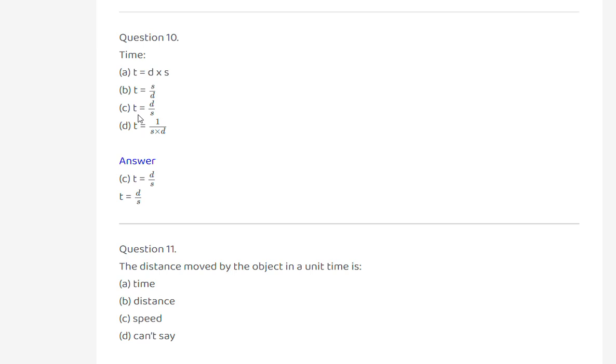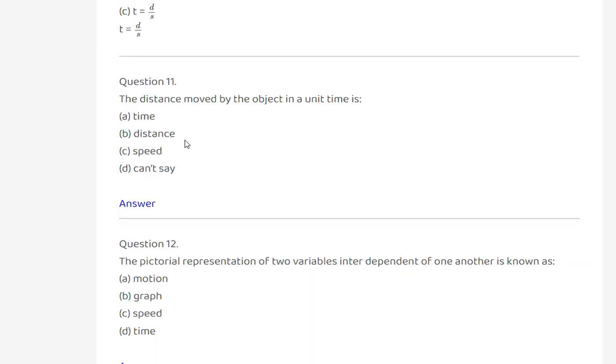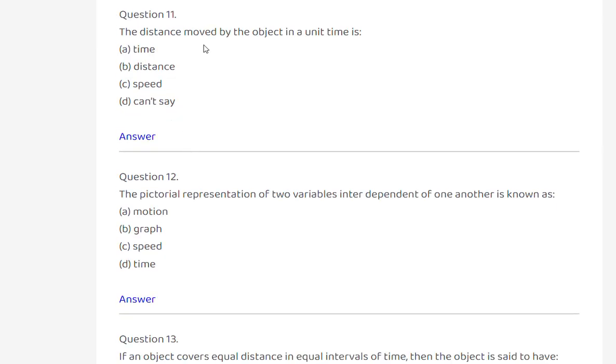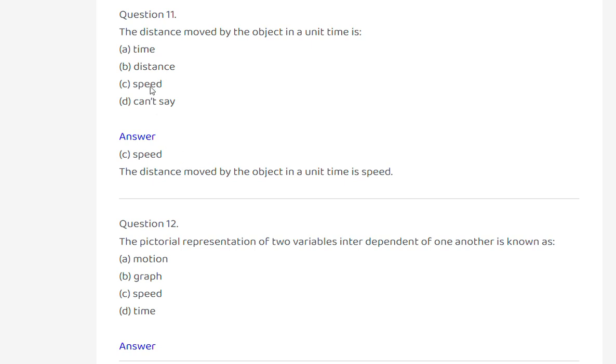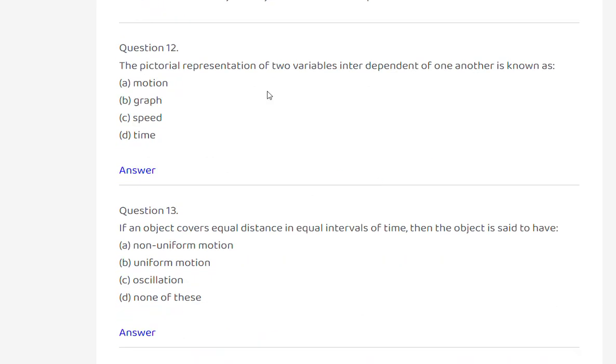So answer is C, t equal to d by s. The distance moved by the object in a unit time is time, distance, speed, can't say. Speed. Option C. The distance moved by the object in a unit time is speed.